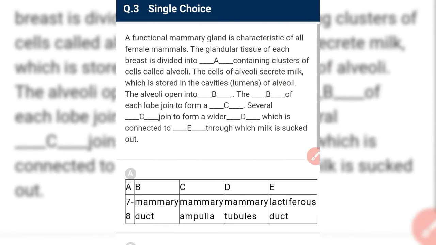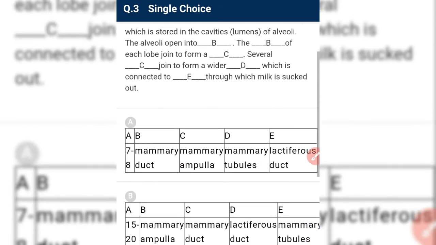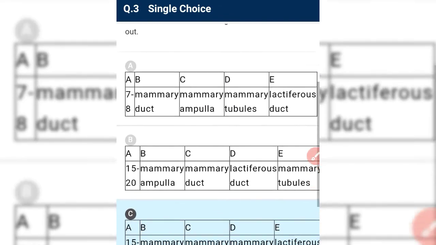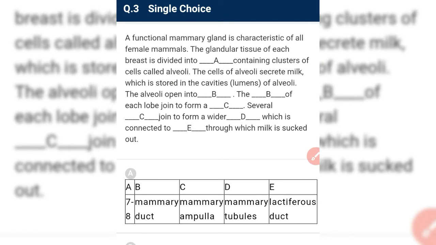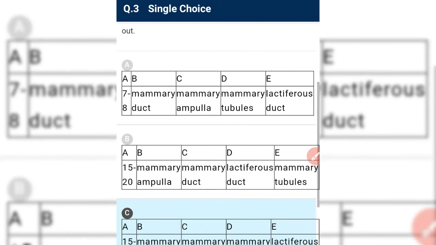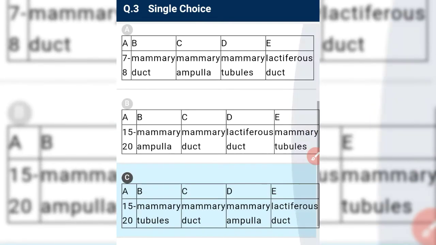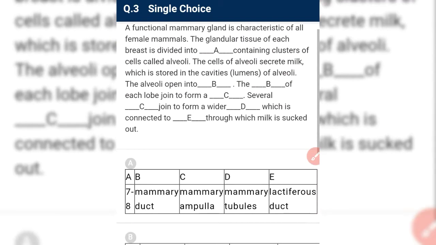And next, several mammary ducts join to form a wider mammary ampulla. So D is ampulla, which is connected to the lactiferous duct, through which milk is sucked out. So E is lactiferous duct.